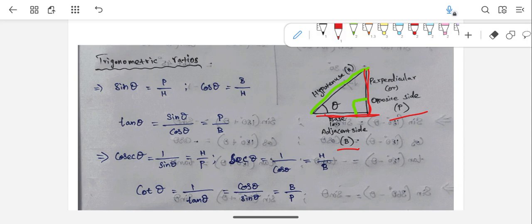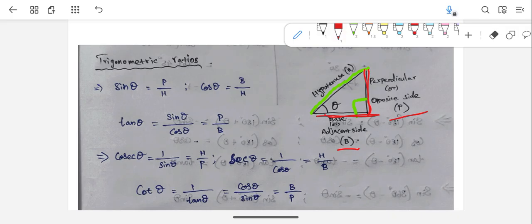Opposite side means the side which is opposite to the angle, and which angle? The theta, because that is the angle for which we are going to find sine theta.